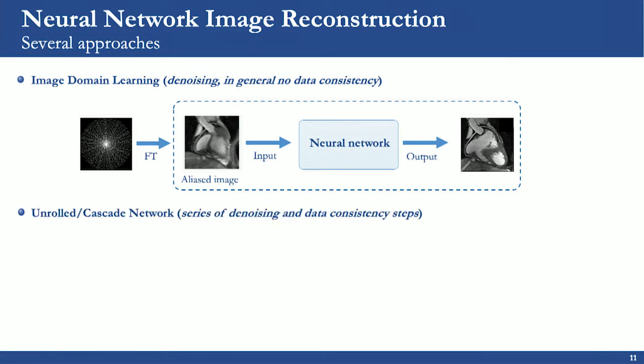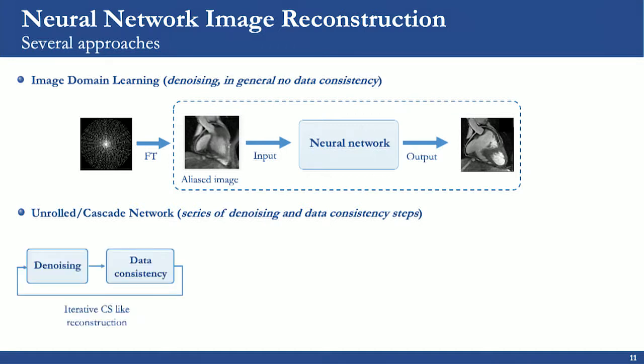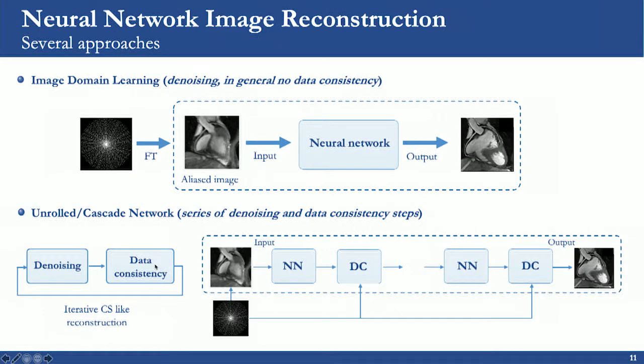A second approach is the so-called unrolled or cascade network. With this approach, the neural network is trying to unroll the iterative compressed sensing-like reconstruction I mentioned before. So it's unrolling these denoising and data consistency steps. So we have an end-to-end network that alternates between neural network-based denoising and data consistency steps through different stages.